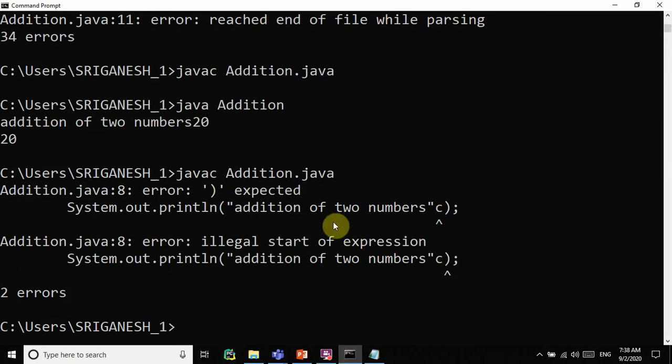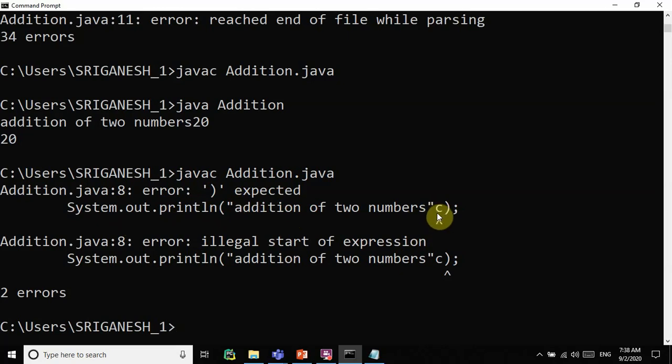So there is an expected thing. Here you don't get the exact problem; it's not specifying what the exact problem is. For System.out.println, something is expected, so it shows a close parenthesis is missing, but actually it's not that. After the ending double quote we have to close it, right? In the previous program, Hello CSC, after the double quote we closed it, right?